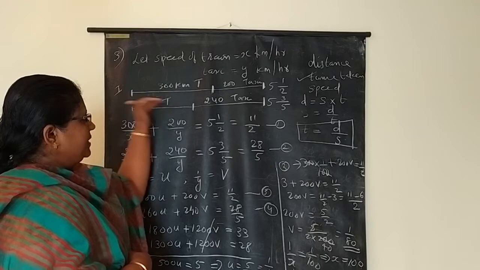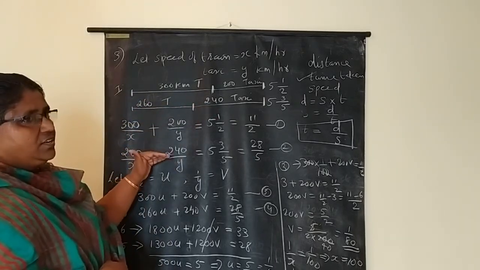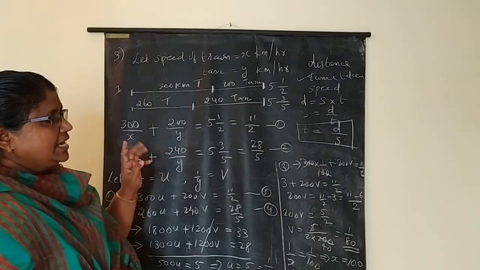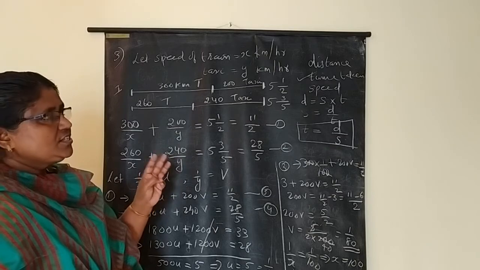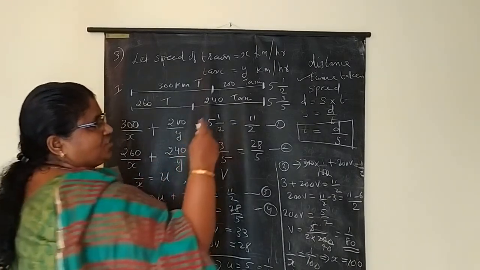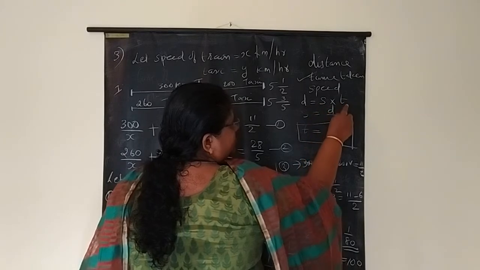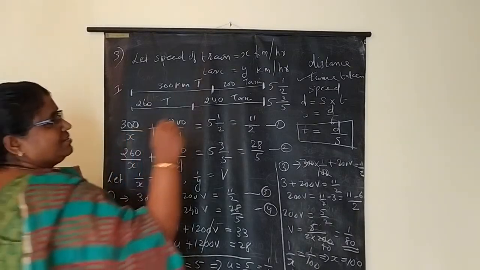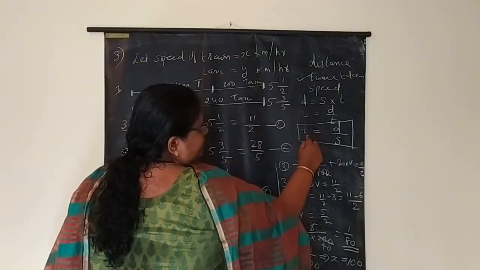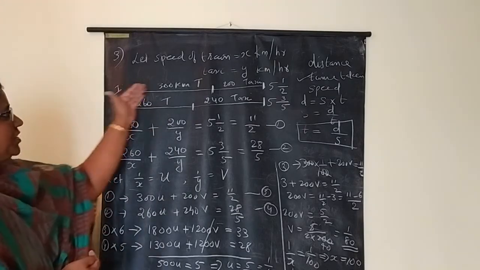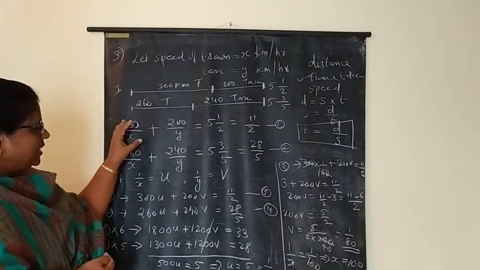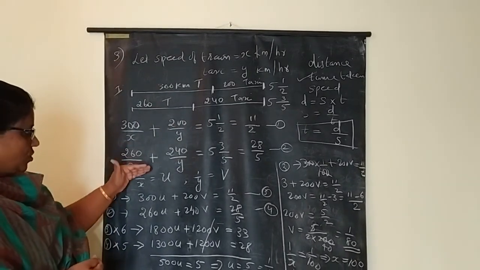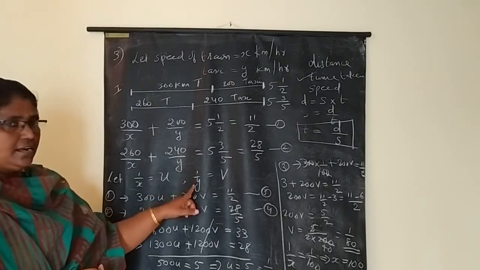Draw the picture like this, then form the equations in this particular case. In this question, there are three important terms: distance, time and speed. The formula connecting those three terms is distance is equal to speed into time, or time is equal to distance by speed. Here the relation is given in terms of time, so that is why we took this formula. After drawing the picture like this, we will come to the conclusion that this is the first equation and this is the second equation. Then solve both by taking 1 by x and 1 by y.